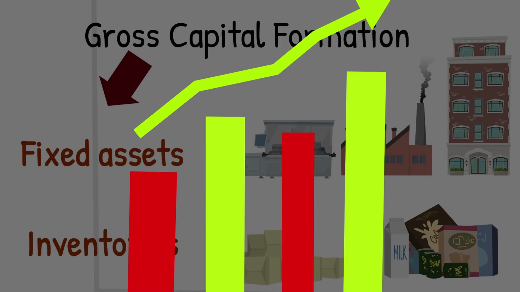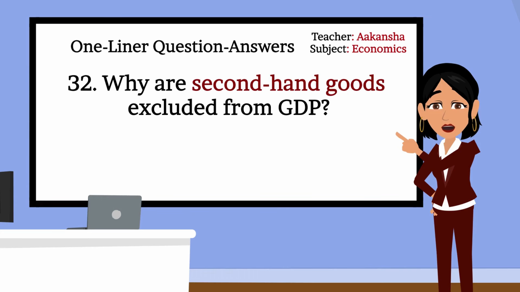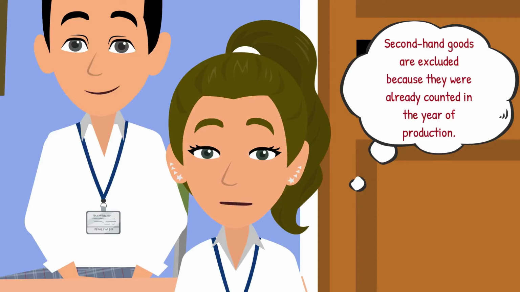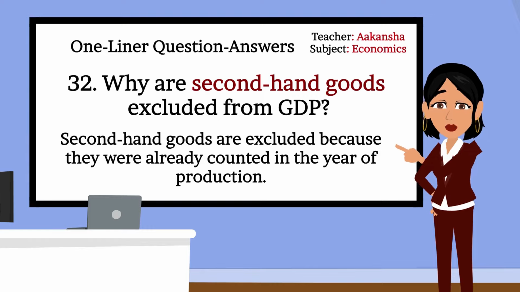This helps the economy grow because businesses invest in things that increase future production. Very good. Let's move forward. 32. Why are second-hand goods excluded from GDP? Second-hand goods are excluded because they were already counted in the year of production. That's correct. Second-hand goods are not included because they were already counted in the year of production.